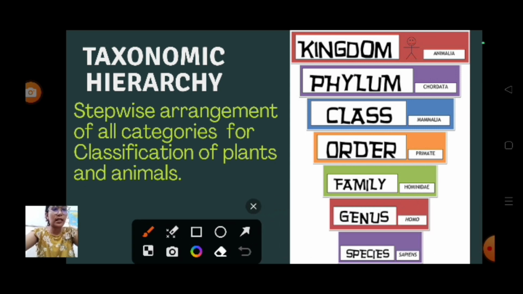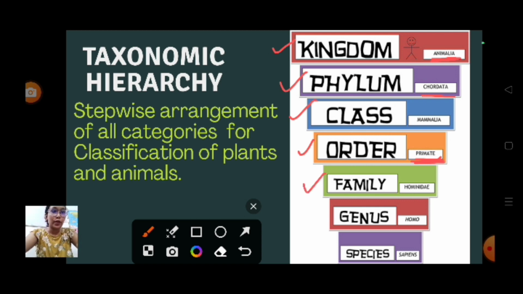So the first, the highest, the topmost, is kingdom. Here the example is Animalia. Kingdom can be two, Animalia and Plantae, like that. Phylum, Chordata or non-Chordata. Third one, class: Mammalia, Reptilia, amphibians, Aves, and all that. Then order. Order here is primate, or you can say carnivores, herbivores, like that.